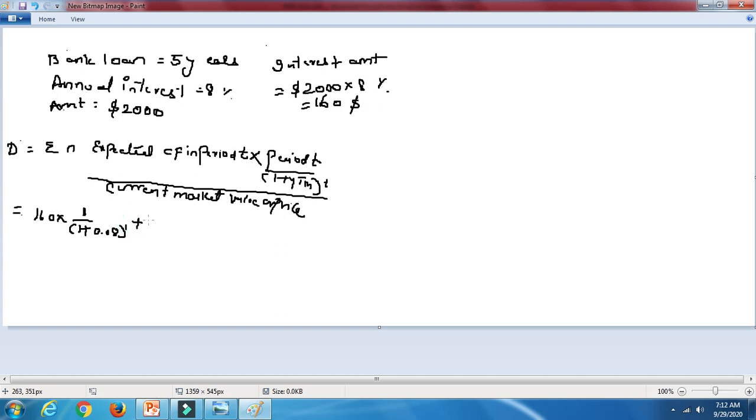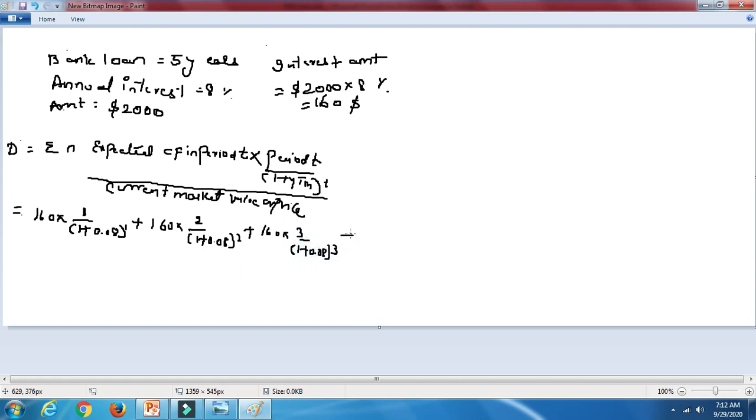Then you need to take plus, and for the second year you need to calculate in the same manner: 160 into 2 divided by 1 plus 0.08 power 2. In the same manner, plus 160 into 3 divided by 1 plus 0.08 power 3.